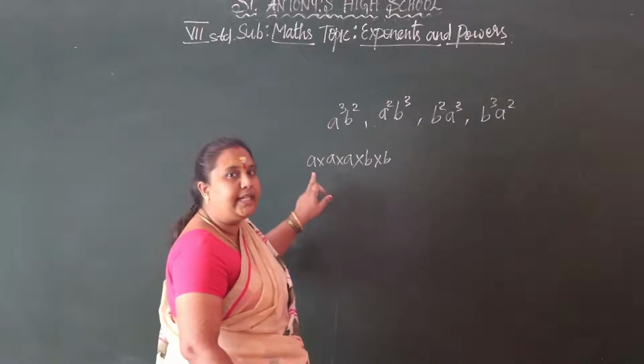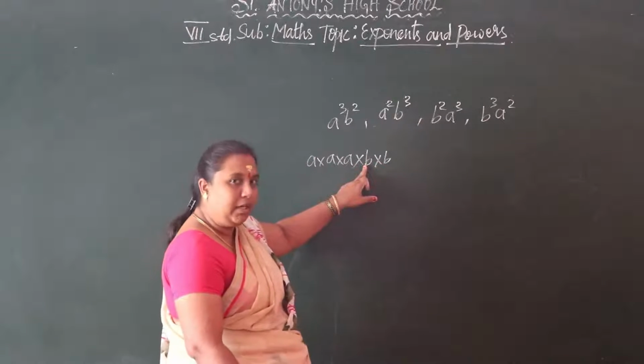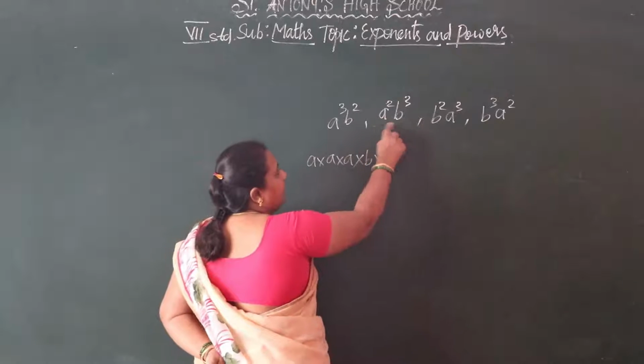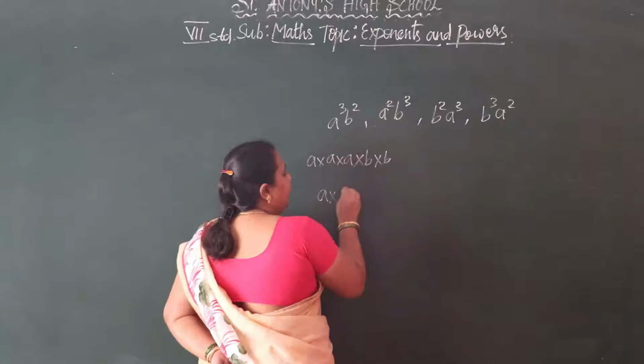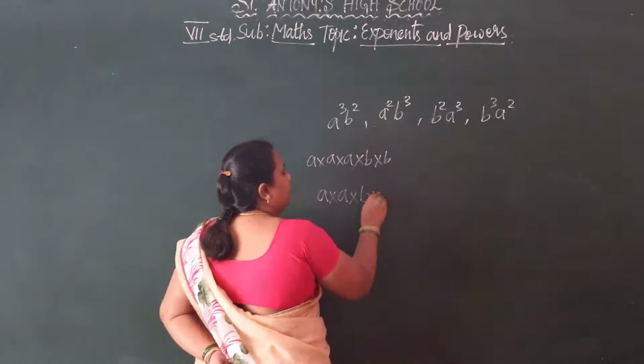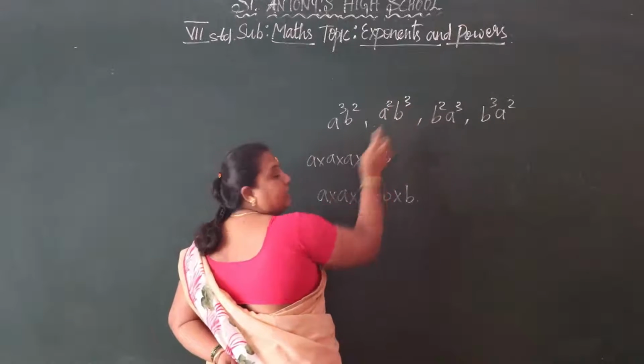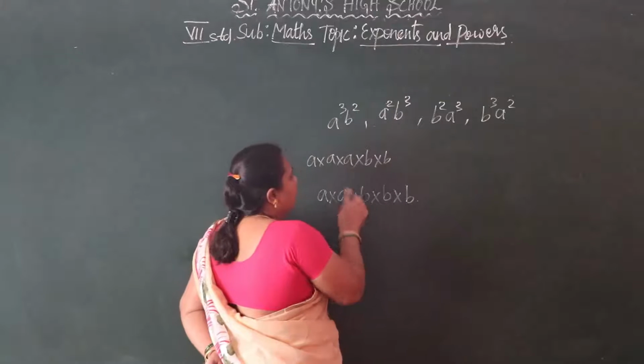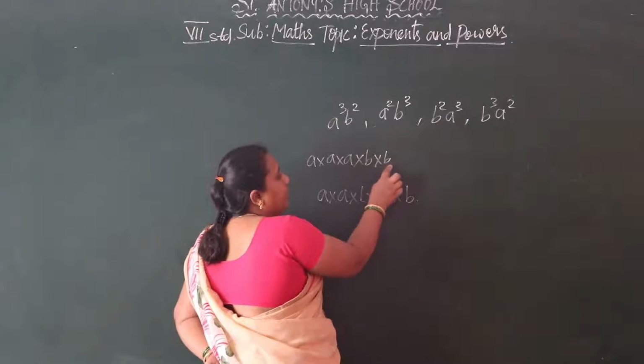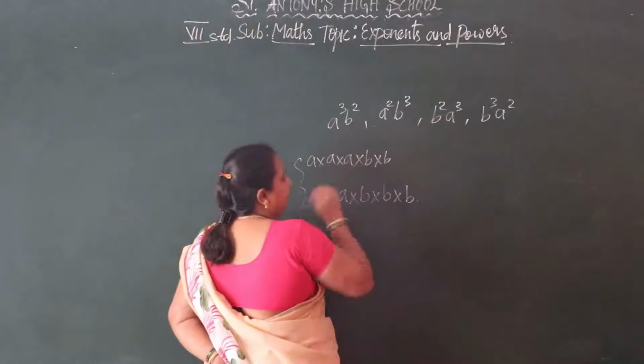Okay, so 3 times a and 2 times b. Okay, and see here next one, a into a into b into b into b. So why? Because here a is 2 times, b is 3 times. Okay, so here a is 3 times and b is 2 times. So these two are different.